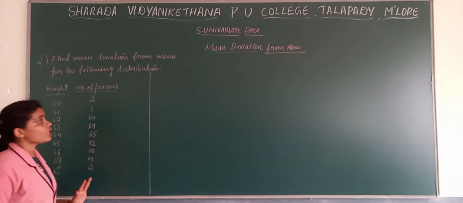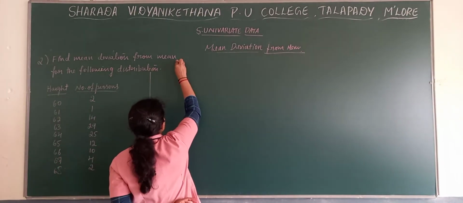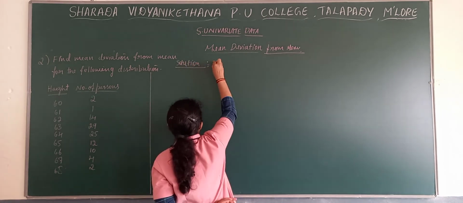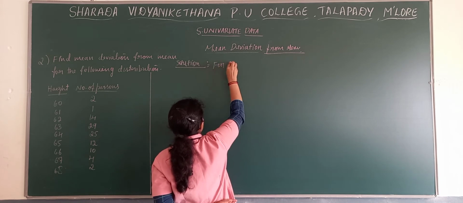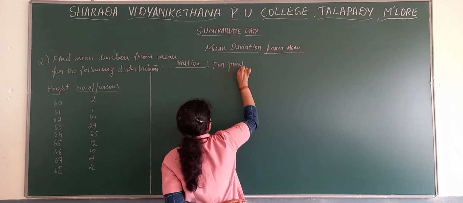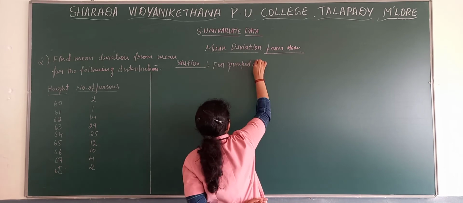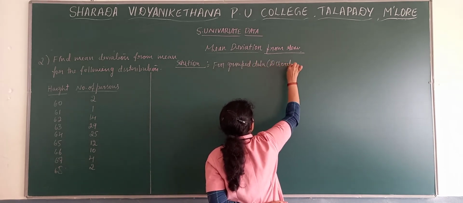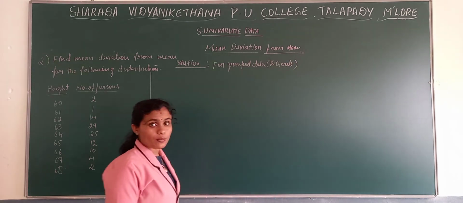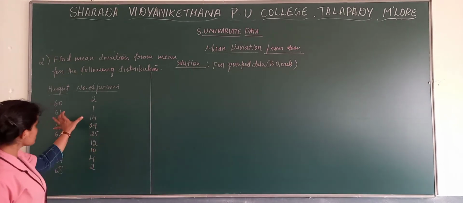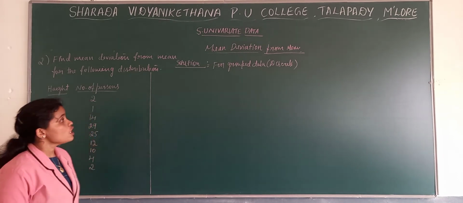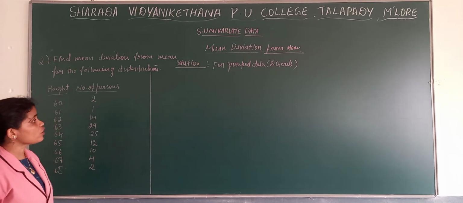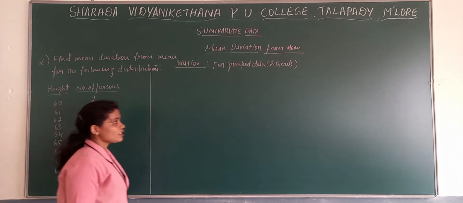Now, when we have grouped data, how to calculate? So we'll write the solution for grouped discrete data. Here there is no change in the formula between discrete and continuous, but in case of continuous, we need to find the x, the mid-values. So firstly we write the formula. What is the formula to find the mean deviation from mean and also the coefficient?